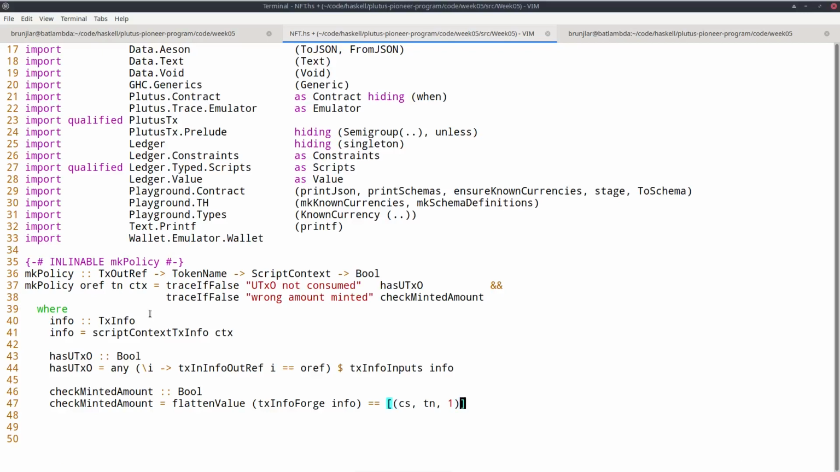So now we have one problem left. What is the currency symbol? And the problem is the currency symbol is given by the hash of the compiled script that we get by compiling this function that we are currently implementing.